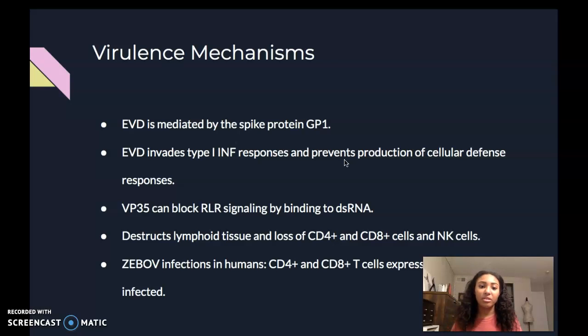So once this RLR signaling is blocked, your lymphoid tissues are actually destructed, and you lose CD4 plus cells, CD8 plus cells, as well as your natural killer cells. So basically, your adaptive immune system is wiped out by this blockage of the RLR signaling. And specifically in Ebola virus Zaire infections in humans, CD4 and CD8 plus T cells expressing CD95 are actually fatally infected.